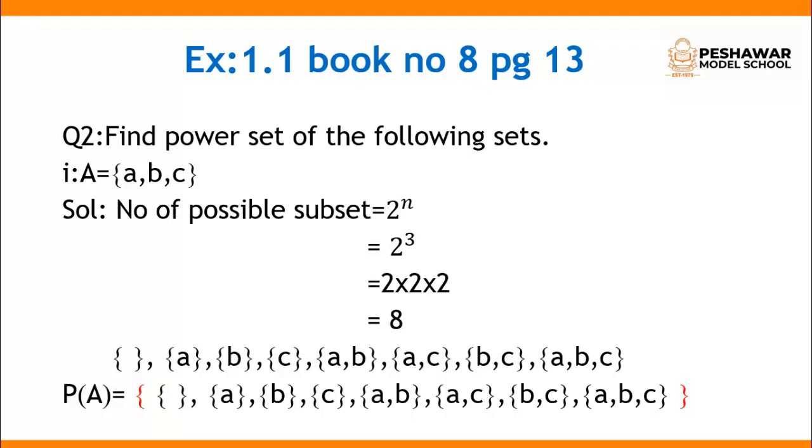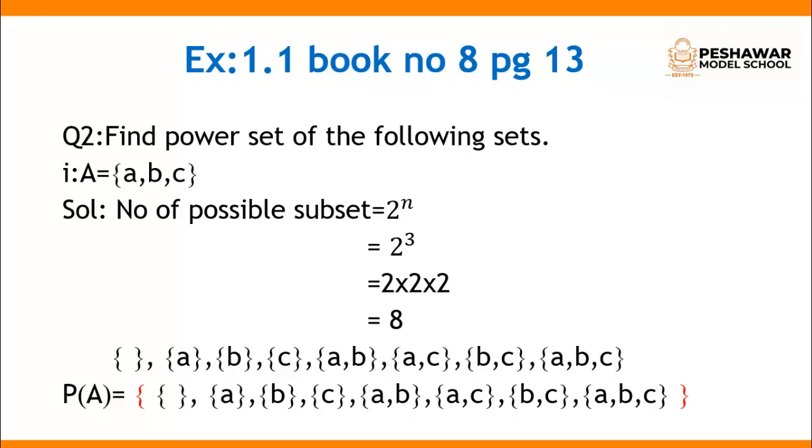As we know, the first possible subset is the empty set. Then, taking one element at a time, the first possibility is {A}, then {B}, then {C}. Now you have to combine in 2 forms: {A, B}, then {A, C}, then {B, C}, and lastly the third option is {A, B, C}. So how do we make the subsets? The first is the empty set, then {A}, {B} and {C}, then we combine {A, B}, then {A, C}, then {B, C}, then at the end {A, B, C}.